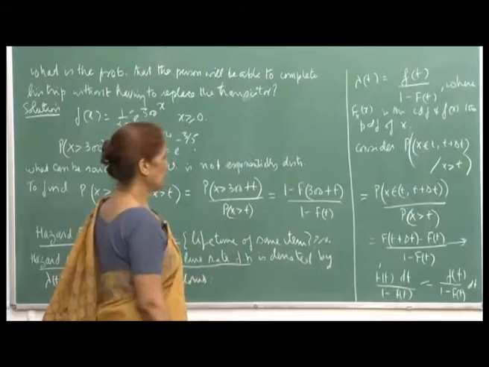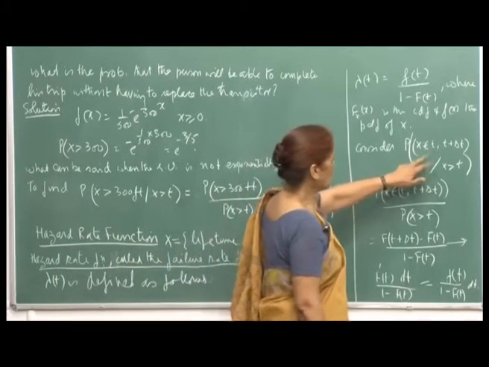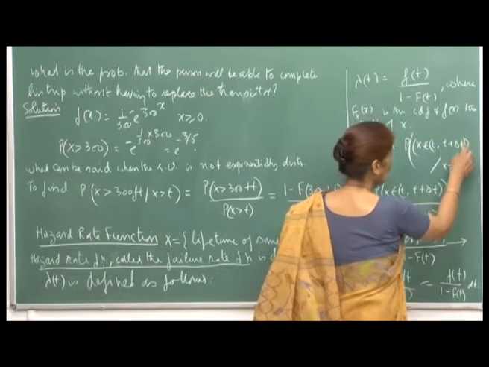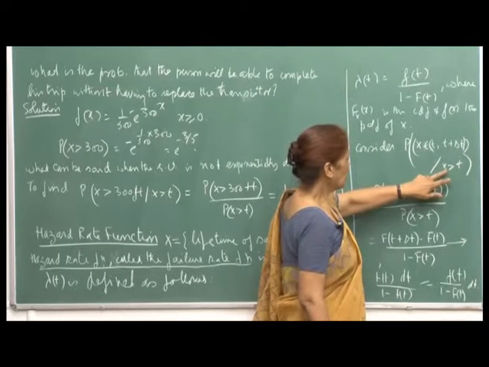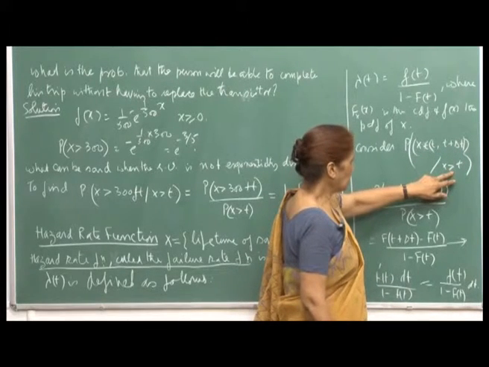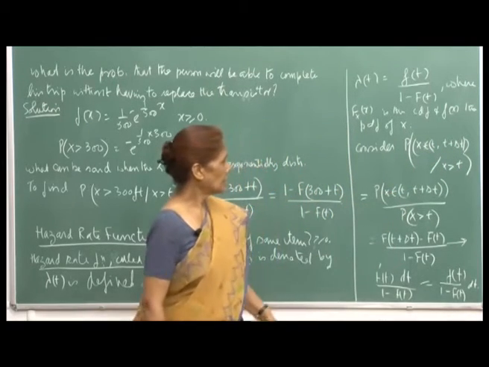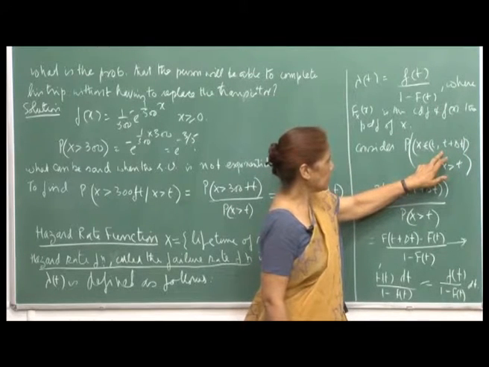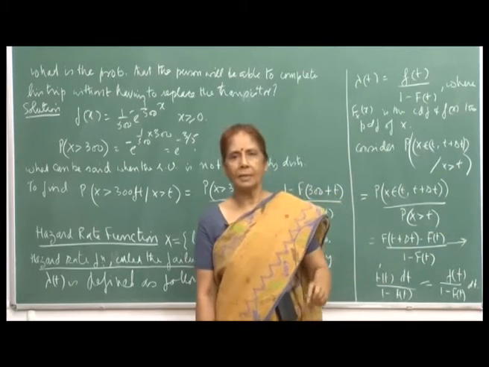And a simple explanation is possible. Here again, what we are saying is that X lies in the interval t comma t plus delta t, where delta t is a positive, very small quantity, given that it has already worked, that is been functional, till time t.